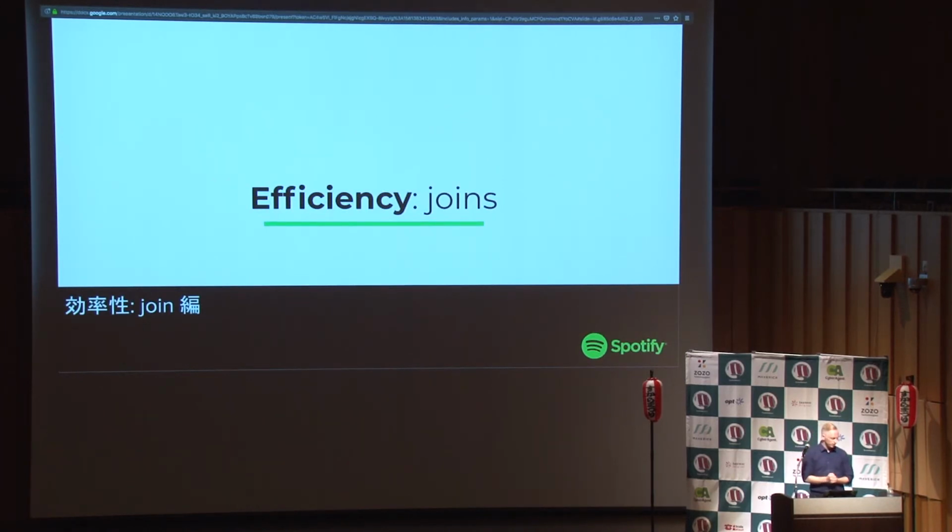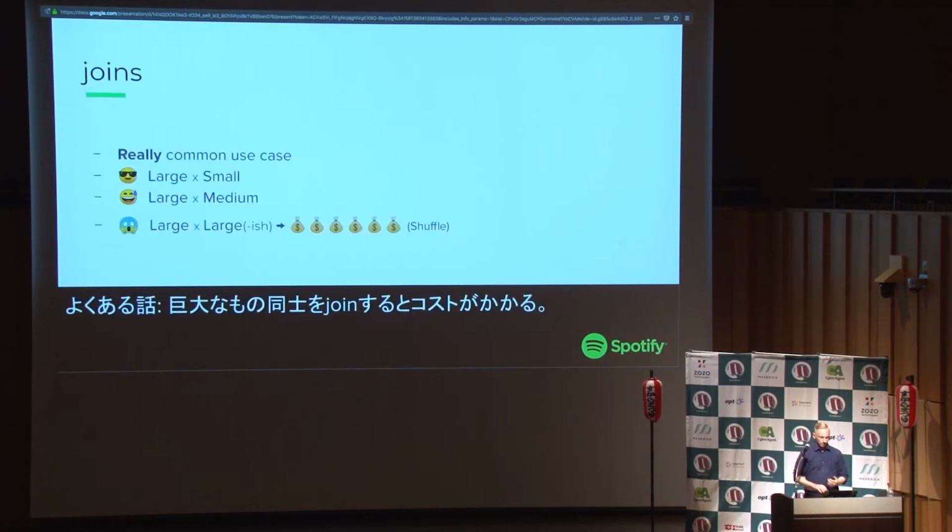Second point, we wanted to make joins more efficient. Join is something you do all the time. When you're joining two data sets, if one is large and the other is small, by small I mean it fits in memory on a single machine, super easy, no problem at all. If one is really large and the other is big but not that big, by that I mean it can fit on the disk of a single machine, then it's a bit harder, but you can manage, it's all right. If the two data sets are large, like none of them fits on a single machine, then it's really hard and really expensive.